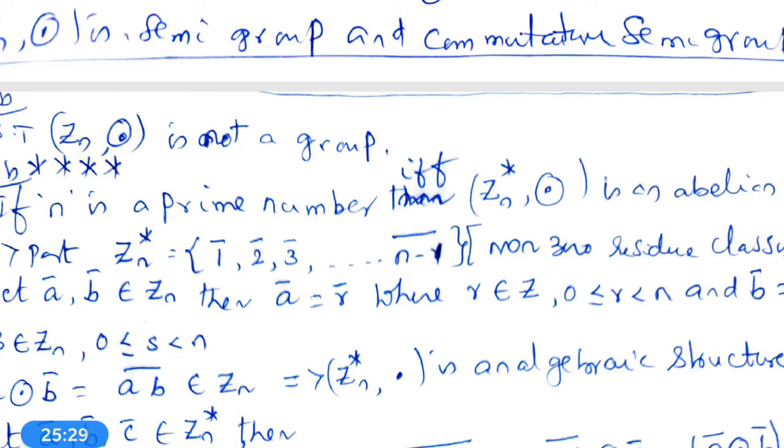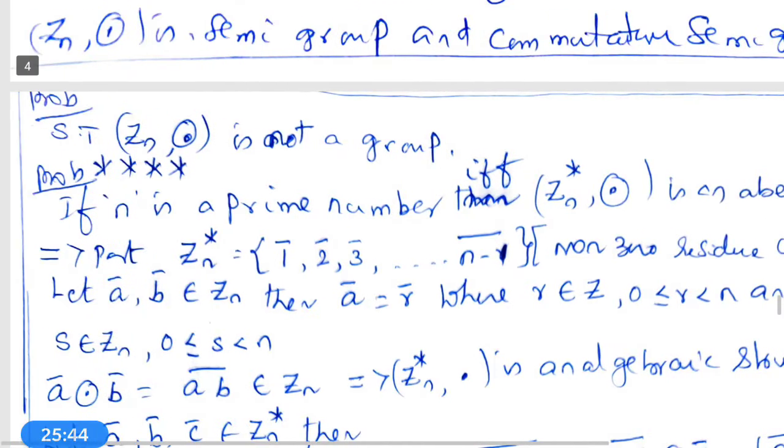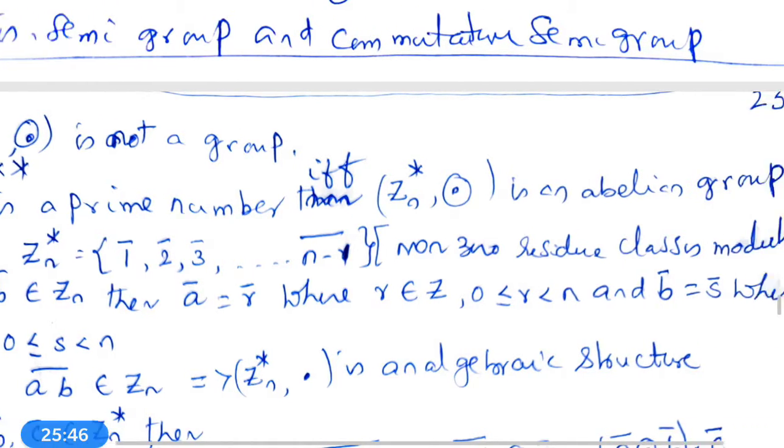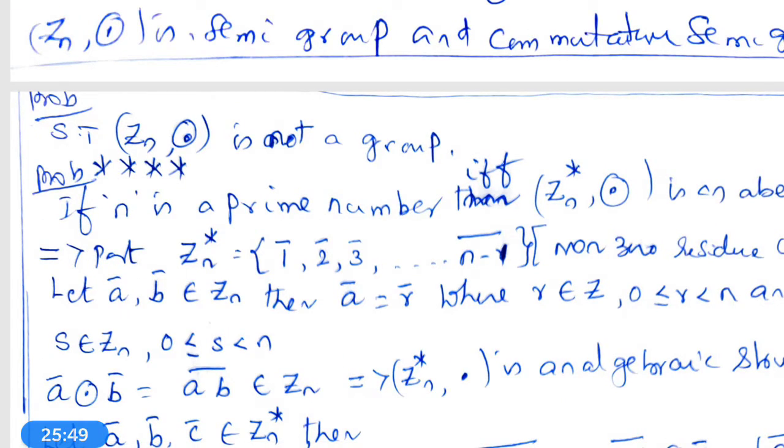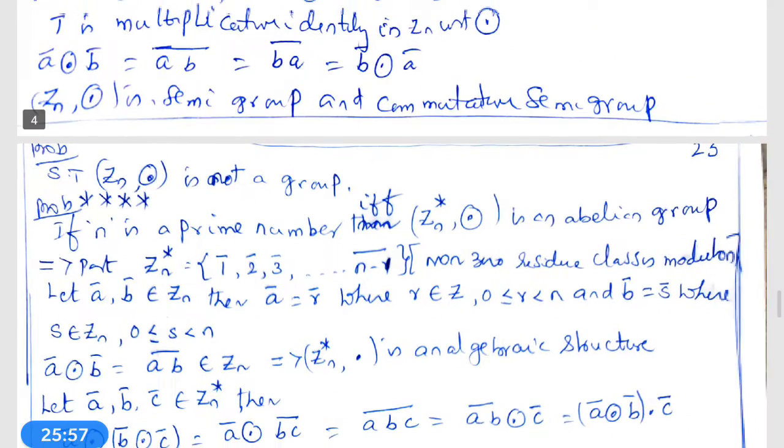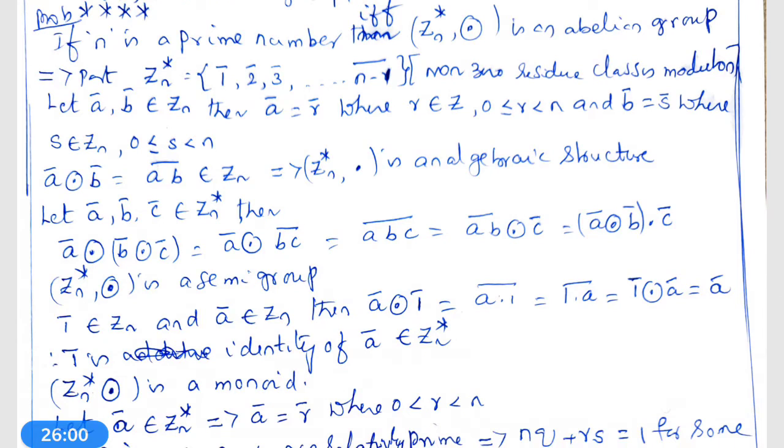What is Zn star? The set of integers modulo n without 0 bar is called Zn star. And what is circle dot? Usual multiplication in residue modulo n. Zn star, circle dot is an abelian group. That is to be proved. This has a necessary condition as well as a sufficient condition. Implies part, that is the necessary part.